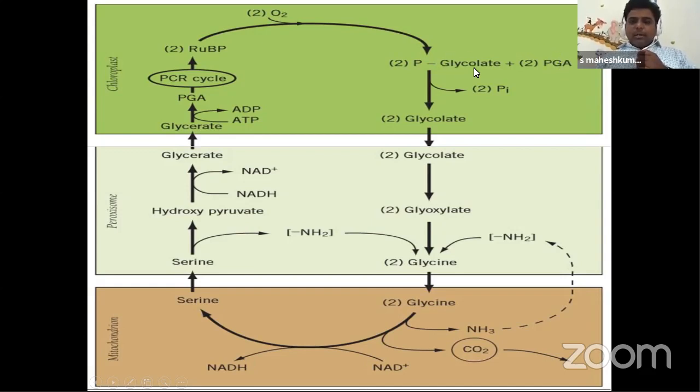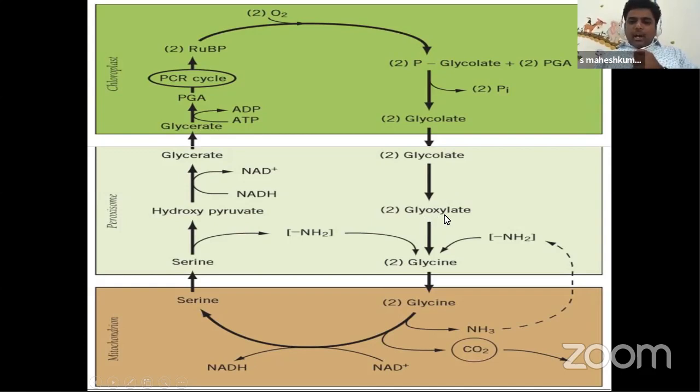But coming to phosphoglycolate, it will run its own cycle. Here from phosphoglycolate, one inorganic phosphate is sent outside and forms another molecule, that is glycolate. This glycolate diffuses into the peroxisome where it is oxidized to glyoxylate by the enzyme glycolate oxidase.